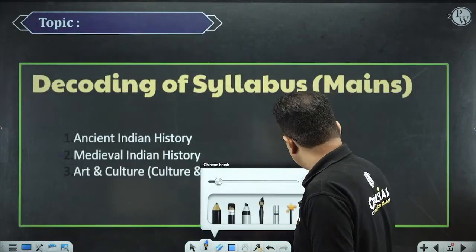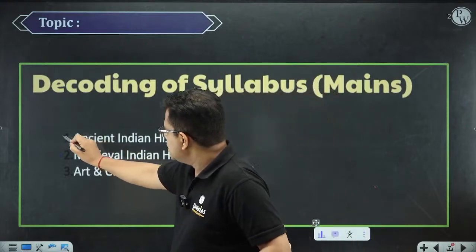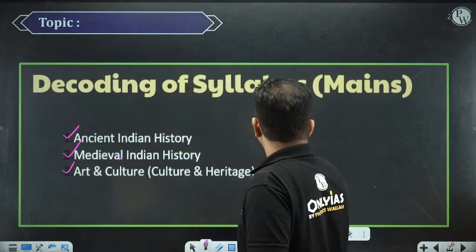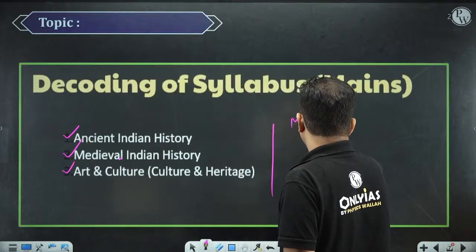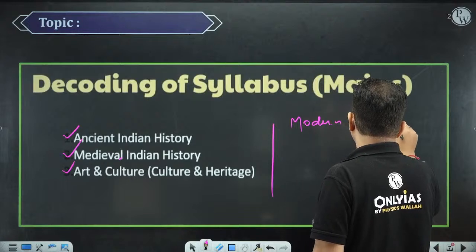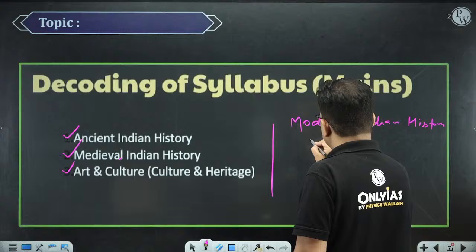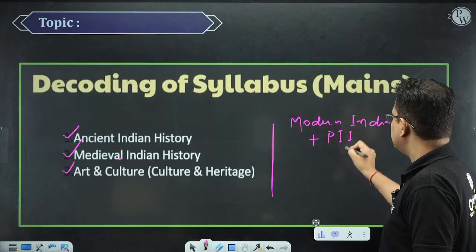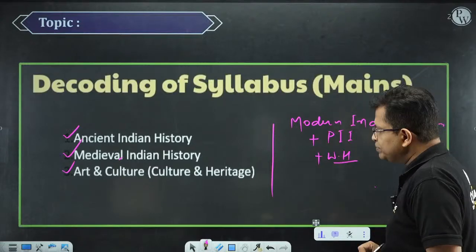If I decode the syllabus, you can get ancient Indian history, medieval Indian history, art and culture, and this also includes modern Indian history, and that includes post-independence India. PII stands for post-independence India, and WH stands for your world history, right?